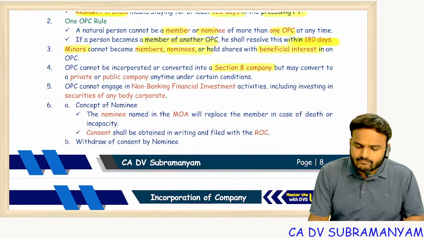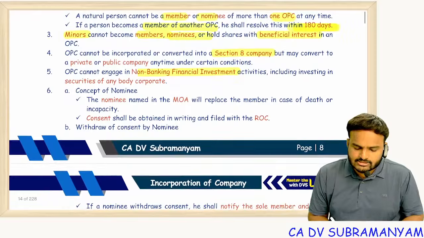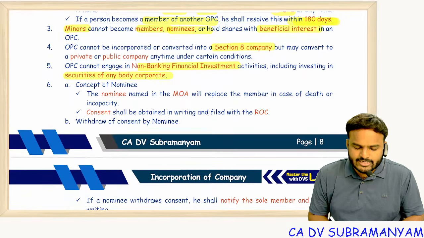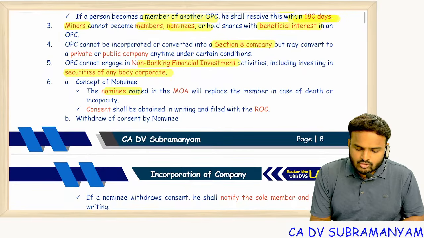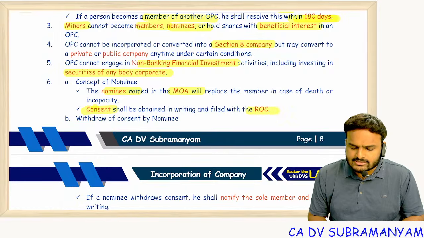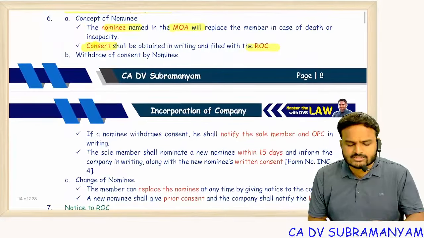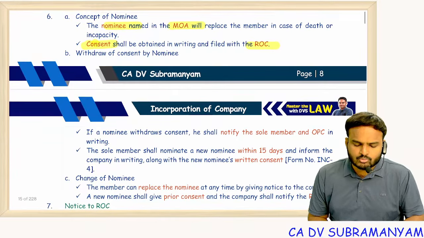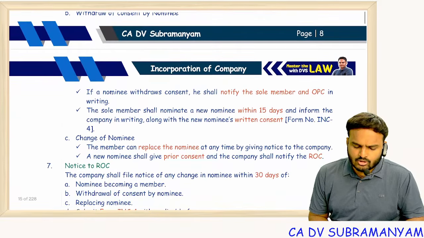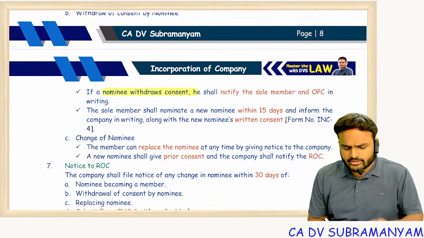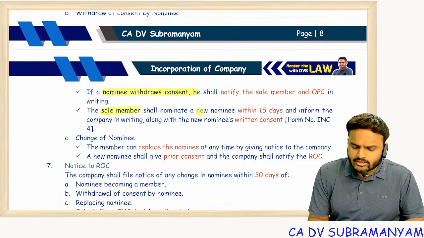OPC cannot be converted into a Section 8 company. OPC cannot engage in NBFC activities, and OPC cannot carry on investment activities. Next one, the nominee must be named in the MOA, but before naming someone as nominee, consent shall be obtained in writing. Written consent shall be obtained from the nominee and filed with the ROC. And this nominee can withdraw his consent at any point of time, or the sole member may remove the nominee.